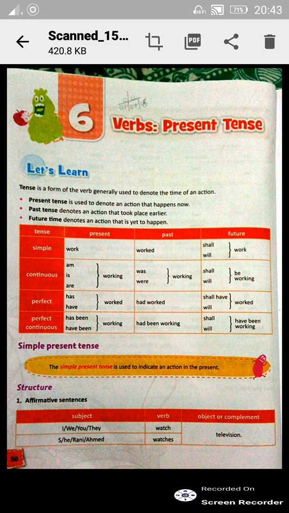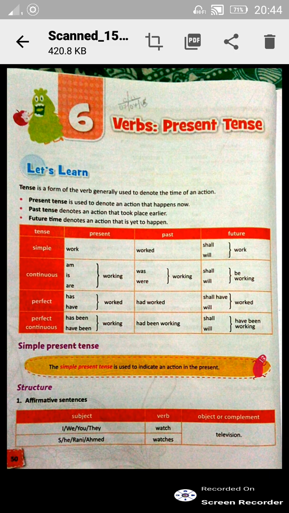Okay. Now let me tell you all about past tense and future tense also. Past tense denotes an action that took place earlier, in the past, and future tense denotes an action that is yet to happen. It is about to happen.